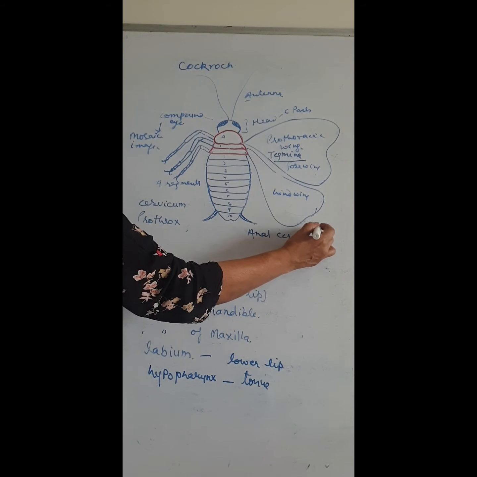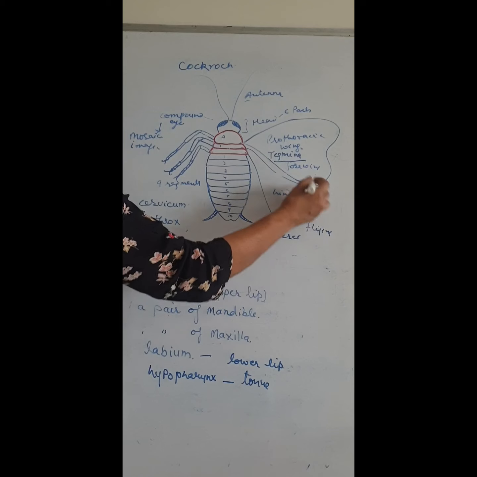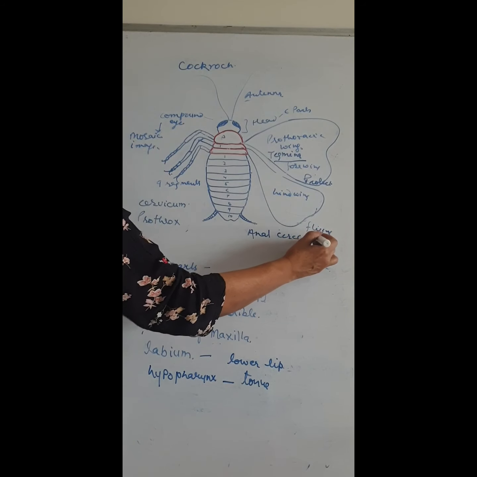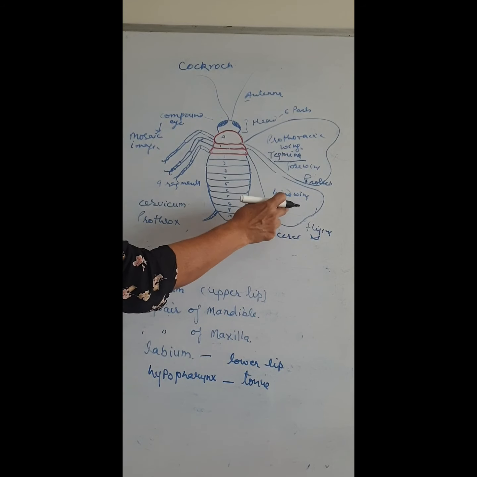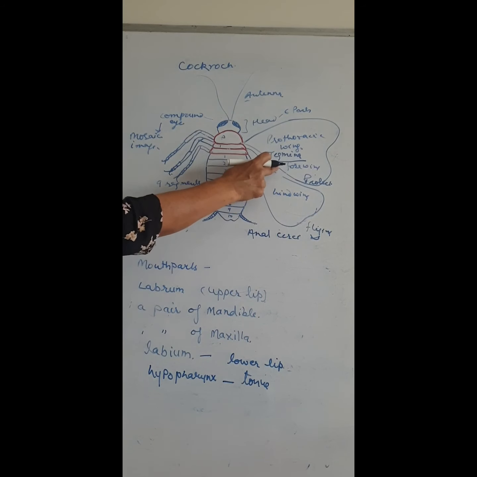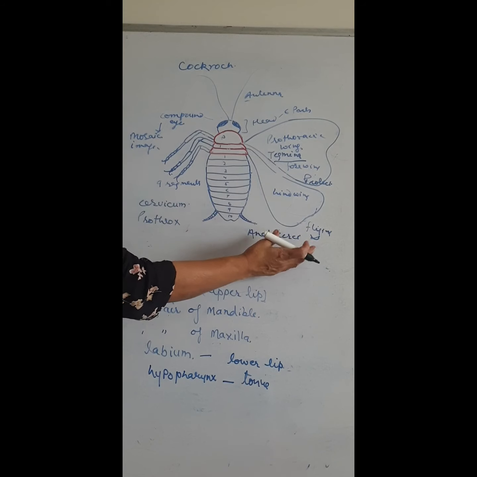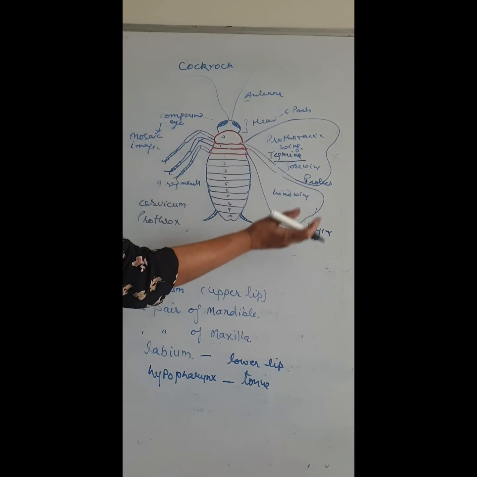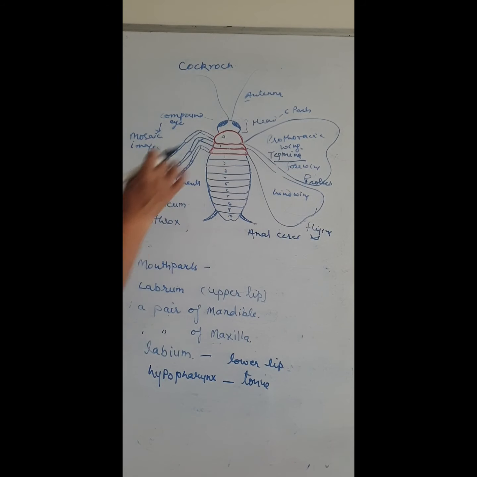The hind wings are covered by the tegmina, so they are hidden by the tegmina or the forewings. Now we discuss the different systems or the anatomy of the cockroach in the next video.